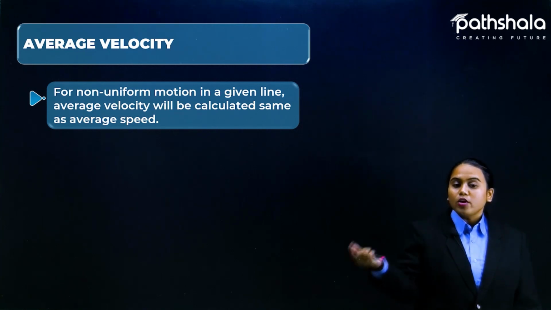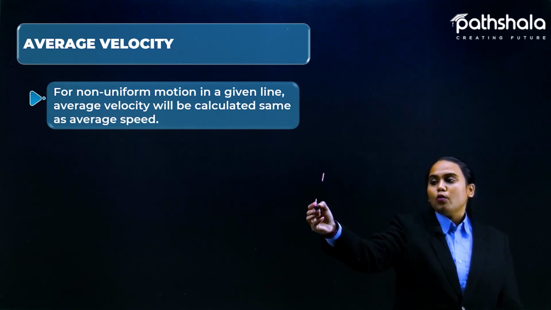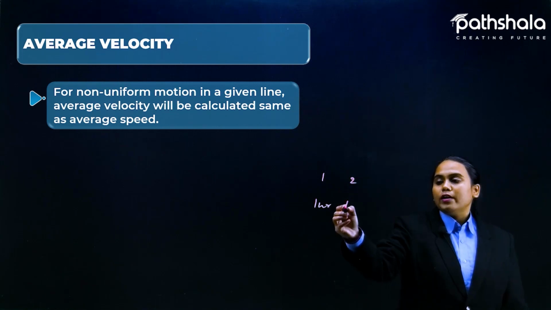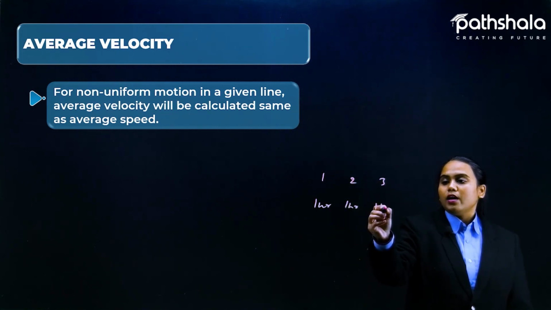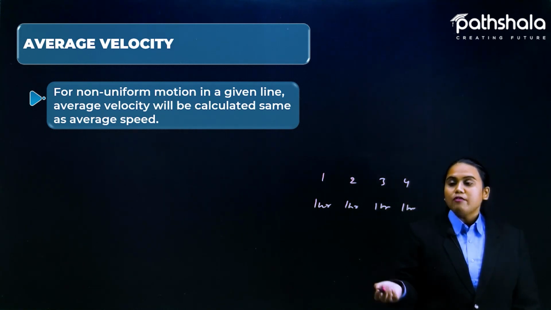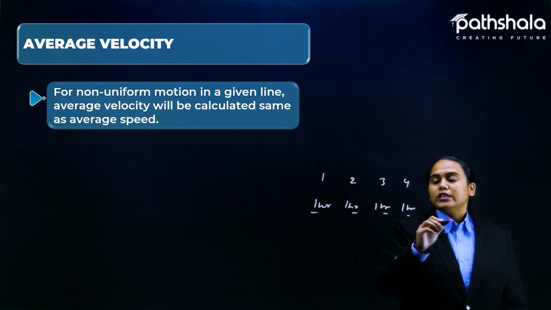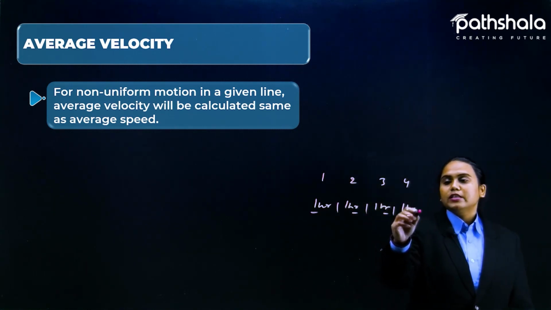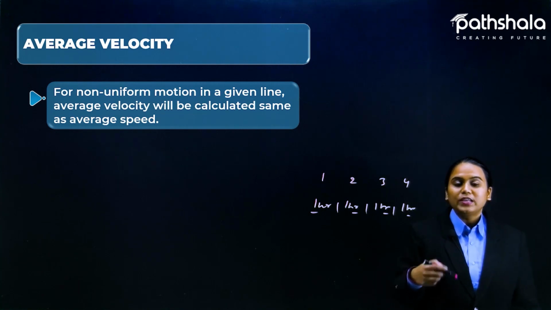And in case of non-uniform, it might be 1 for 1 hour, 2 for 1 hour, 3 for 1 hour, and 4 for 1 hour again. Okay, so this is why we are using this average velocity, because according to the proper interval of time, the speed or velocity is going to change.